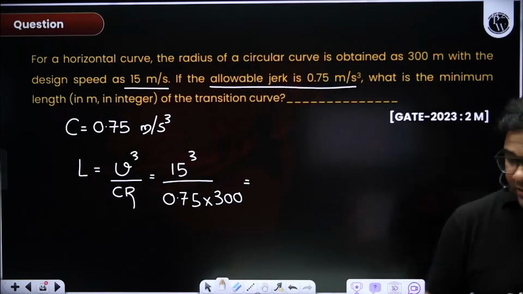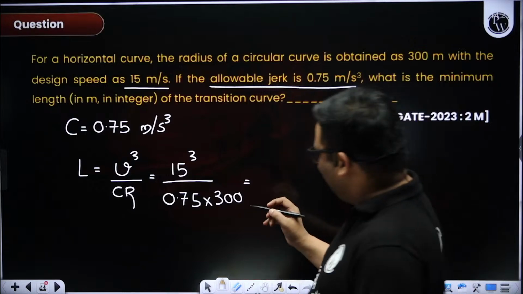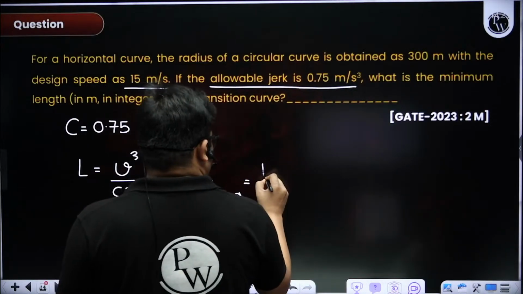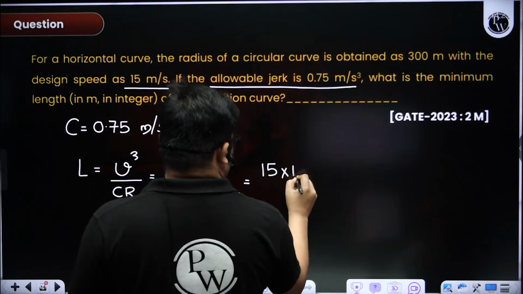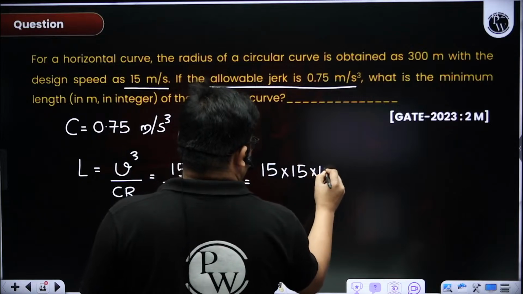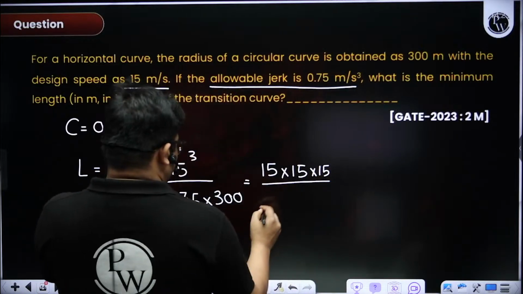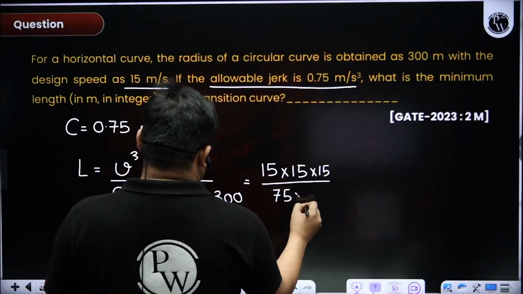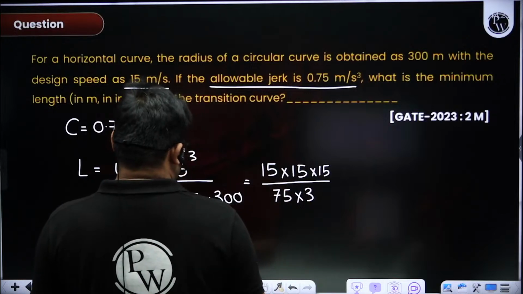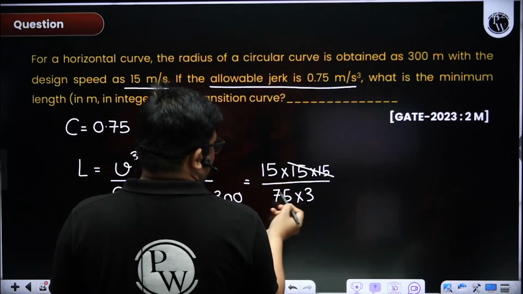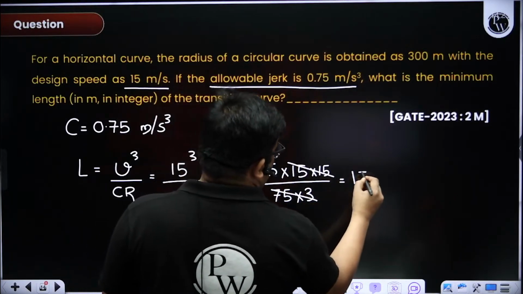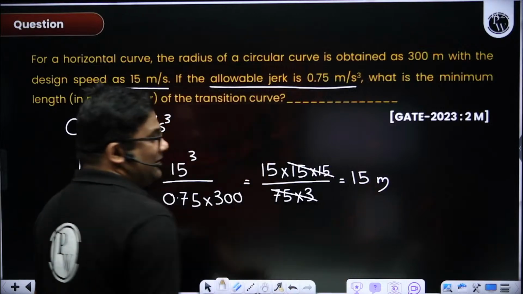Can we do it without calculator? Let us see. Such questions can be done without calculator also. It is 15 into 15. Now see, this will be 75 into 3, na? So 15 into 15 is 225. This is all 225. Without calculator also we can solve, 15 meter, right?